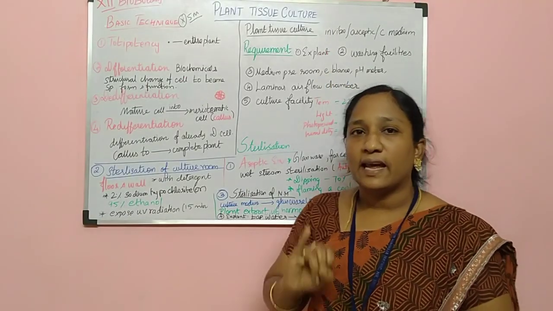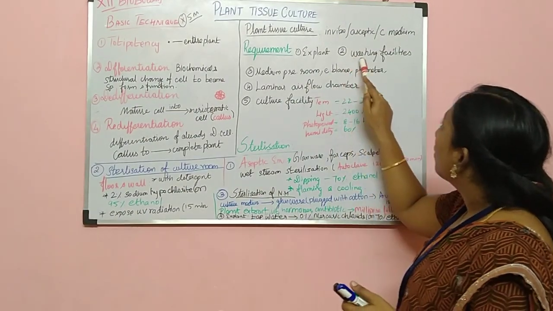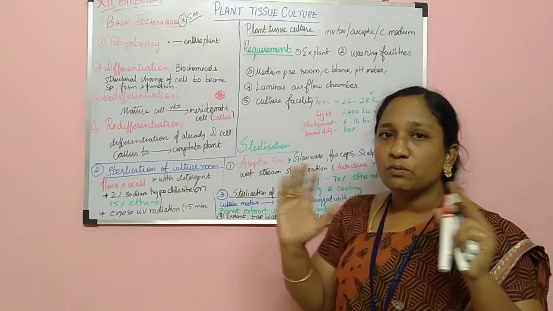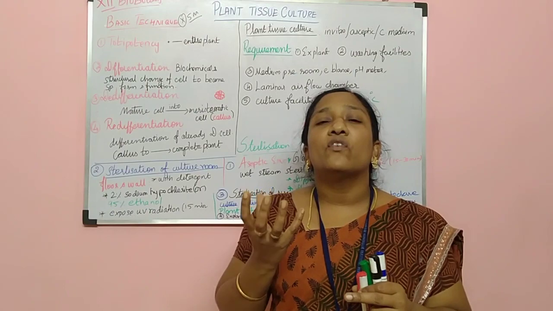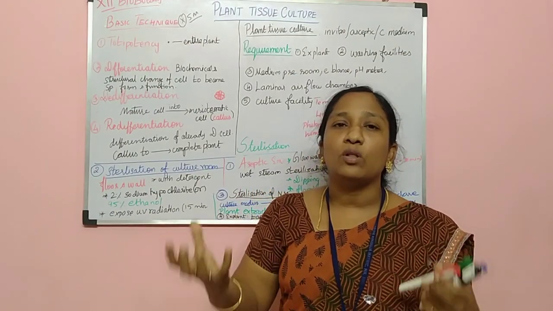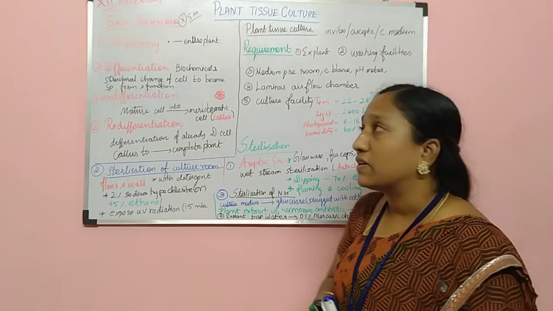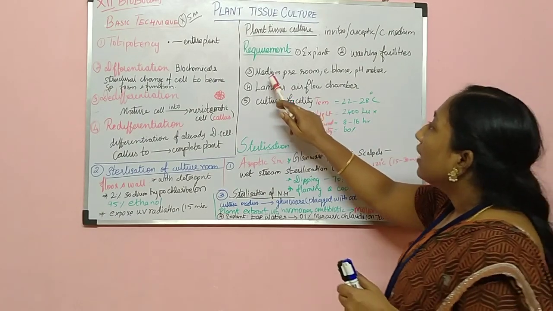So first we need explant, and next we need washing facilities. The lab should have washing facilities for washing containers and all those things. We need the washing facilities. Okay, and next one, medium